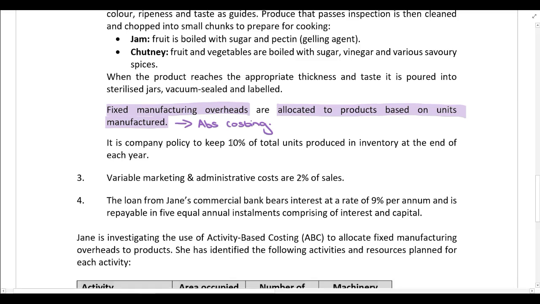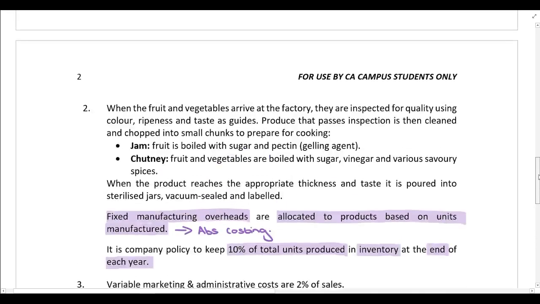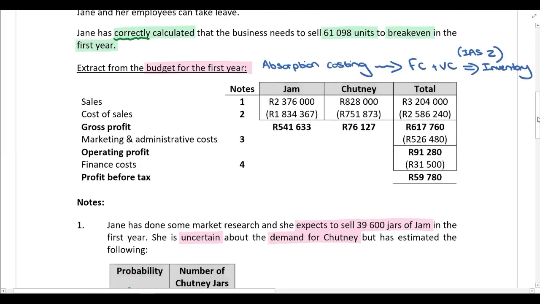It is company policy to keep 10% of total units produced in inventory at the end of each year. All right, so we know that we are dealing with a new company over here, and you've been given this budget for the first year. So obviously, there won't be any opening inventory in the first year of business. How do we calculate cost of sales over here, guys? We calculate cost of sales by taking opening inventory, which we won't have any. It's a new company. It's the first year of business. So there's no opening inventory.